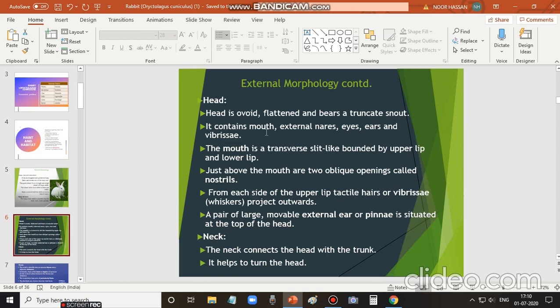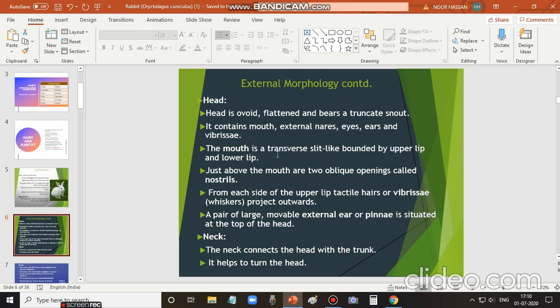And it contains the mouth, external nares, eyes, ears, and vibrissae. External nares means the external openings, nostrils, for the purpose of inhaling air. They also have vibrissae. Vibrissae refers to the bristles, the hair-like structures projecting from their mouth.